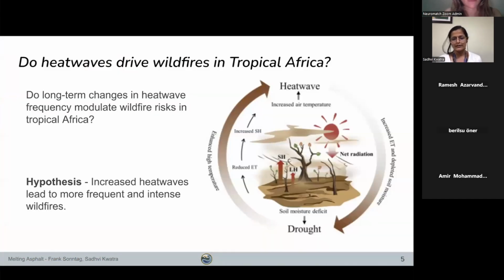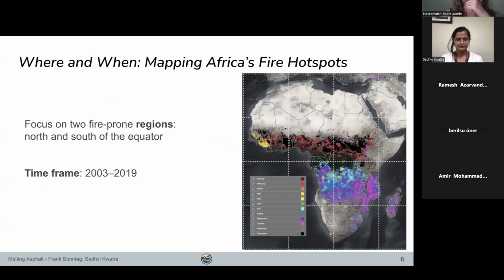So what is our working hypothesis? Do long-term changes in heat wave frequency modulate wildfire risk in tropical Africa? Globally, we know that heat waves dry out vegetation and make fires more likely. In the Amazon or Australia, this relationship is clearly established, but Africa's fire regimes are slightly different. We hypothesized that if heat waves are rising, then proportionally wildfires should also rise.